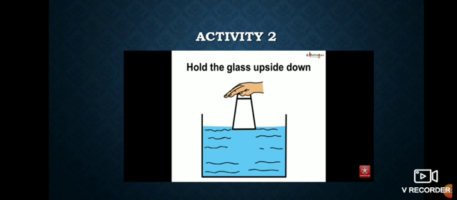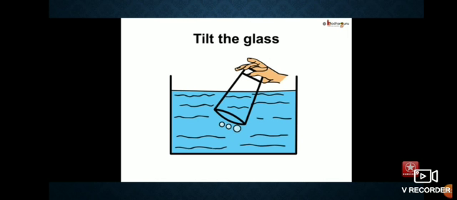What will happen? It may be difficult to push it into the water. Push it more. Then what do you have to do? You have to tilt the glass, in the position shown in the picture.